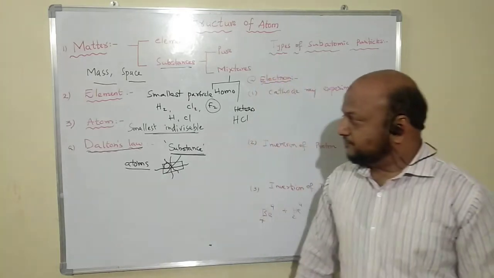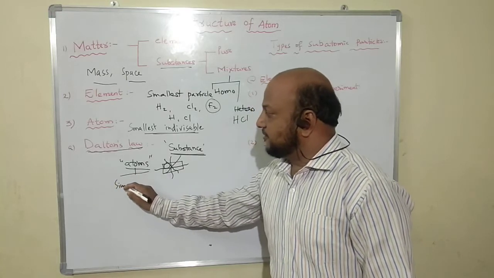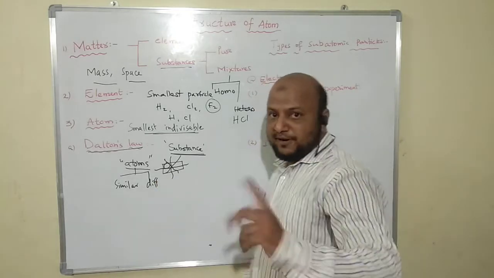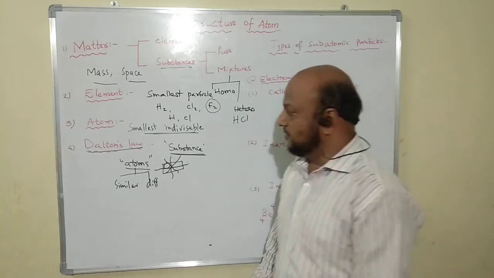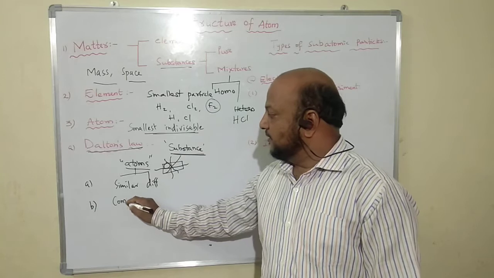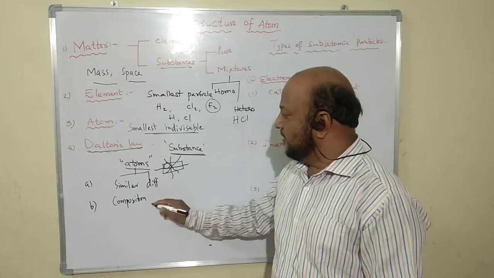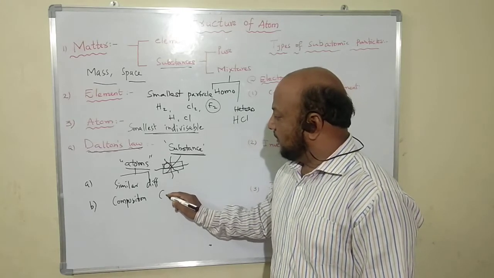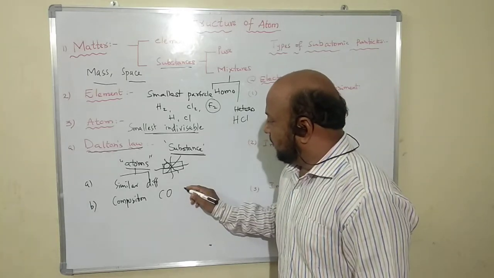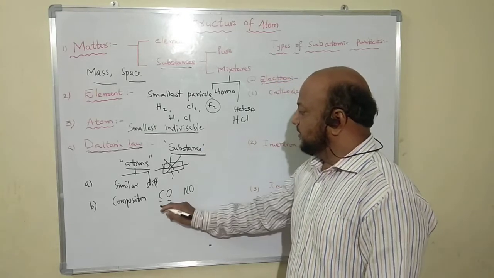The atoms may be combined with similar elements or with different elements, and depending upon the composition, they can be differentiated. The second point is that depending upon the composition, they may be similar or different. For example, carbon reacts with oxygen to form CO, and nitrogen also forms with oxygen. Here the ratio is similar, 1:1 and 1:1.